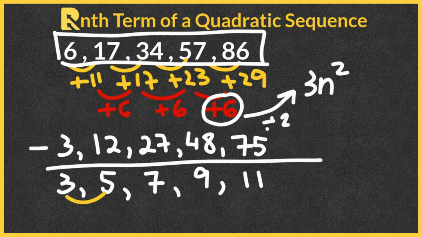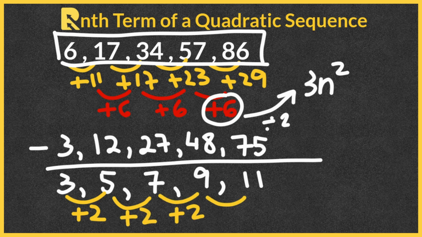From 3 to 5, we notice that we need to add 2. From 5 to 7, we need to add 2. From 7 to 9, we add 2. And from 9 to 11, we add 2. Because the difference is the same each time, that means we have a linear sequence. That means the nth term of this sequence is 2n.